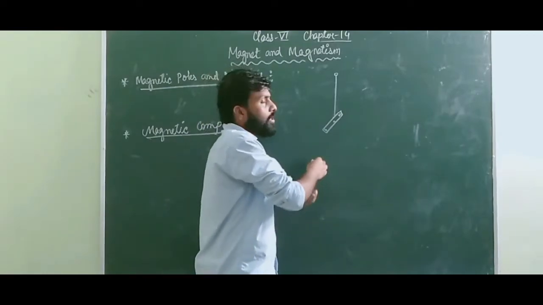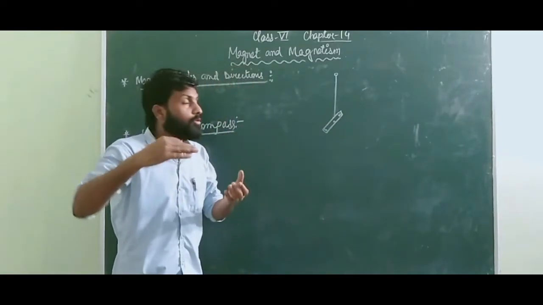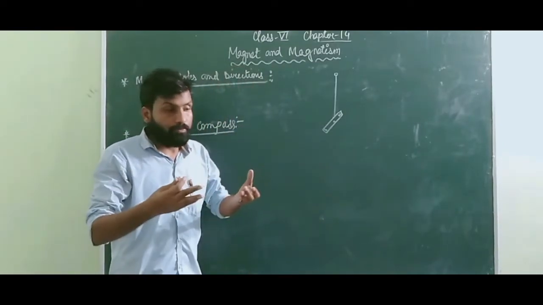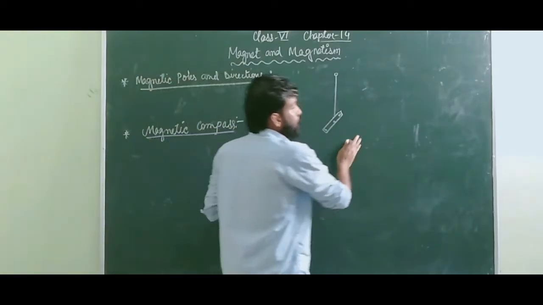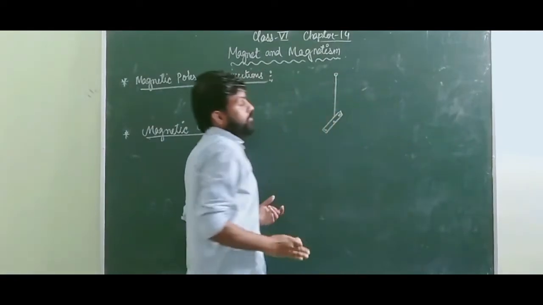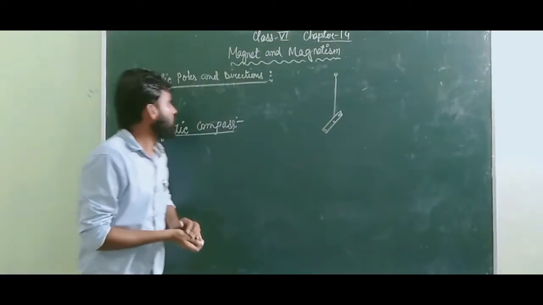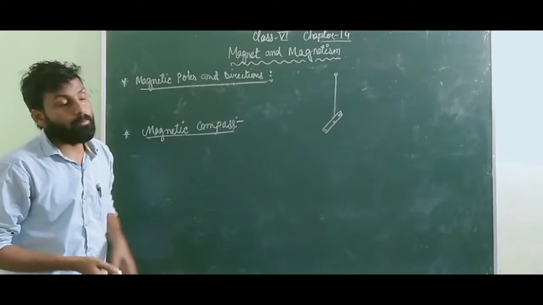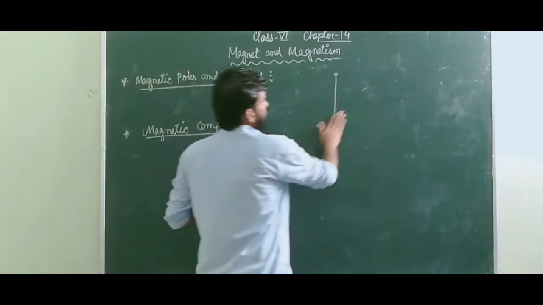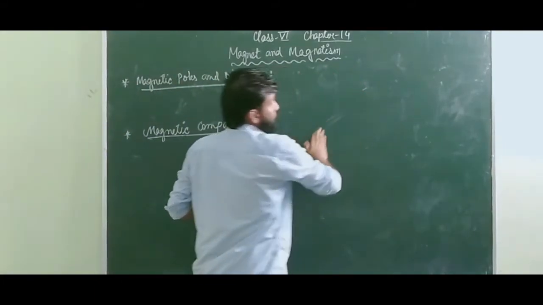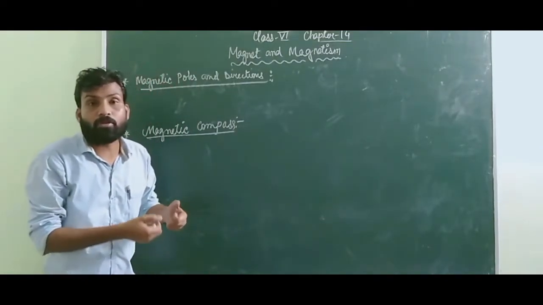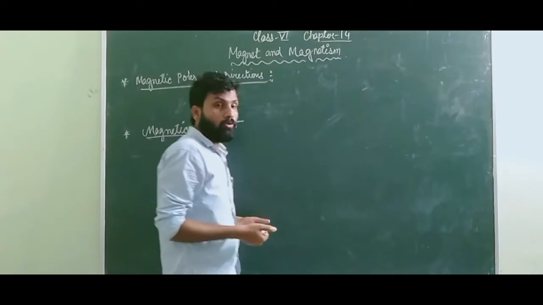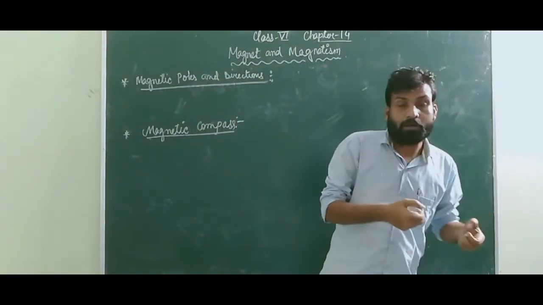So with the help of this, we will be able to predict the ways, meaning paths. Our next topic is the magnetic compass. Nowadays, when you go to some other place, you can take out your Google Maps and get the roads. You can get the way and go to a particular place, isn't it?